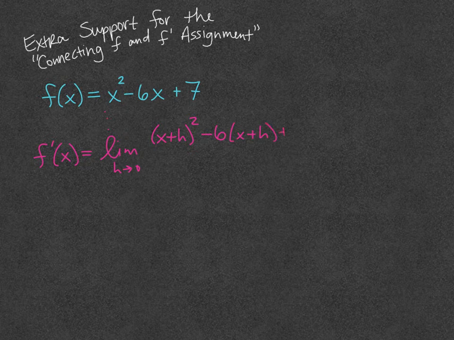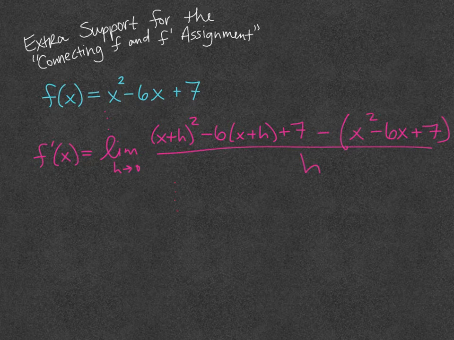So here's f of x plus h, right? Then minus f of x, and then all over h. Okay, magic fairy elves are working, and we find that f prime of x is 2x minus 6. If you had issues with actually finding this in your work, go back. I've done this a couple times in other videos, and this is something we've focused on. How did I get this so fast? Magic. You're going to learn how to do it fast too very soon. All right, so we have f of x and f prime.